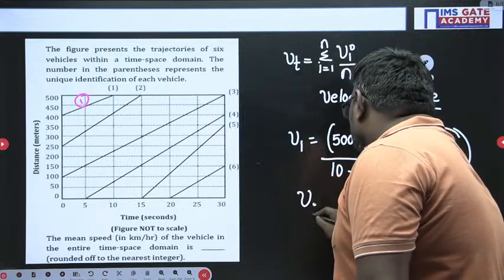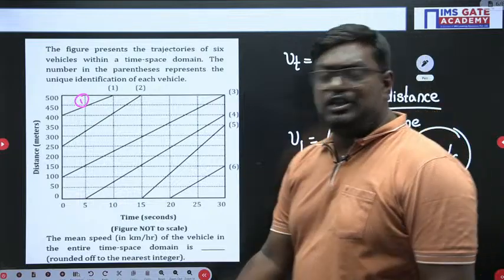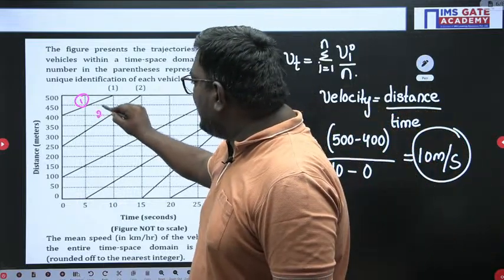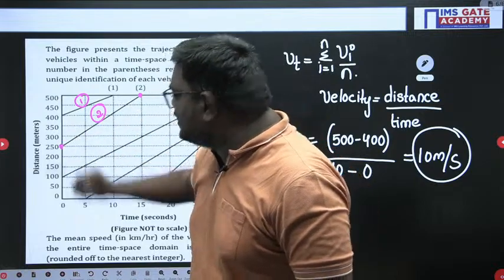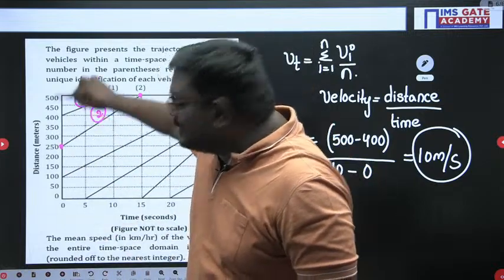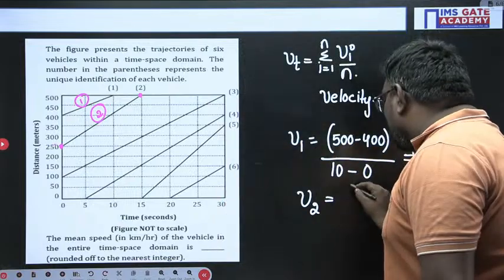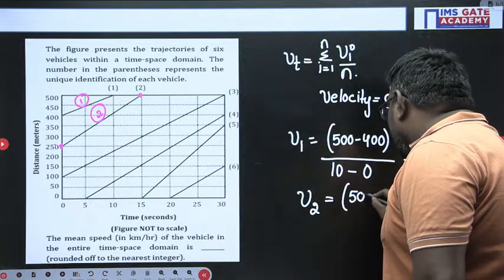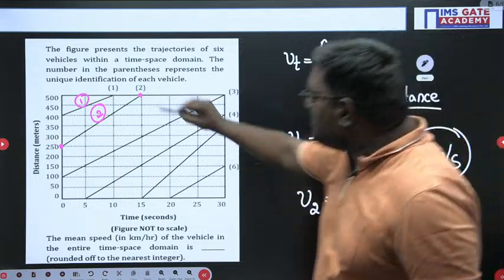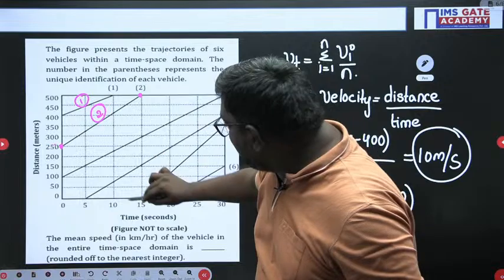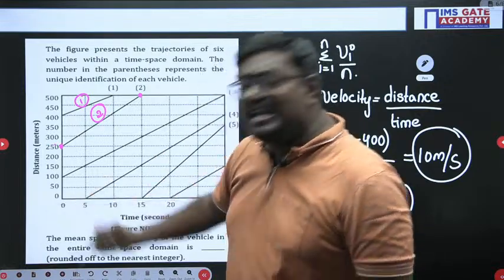Similarly, if I talk about the velocity in the second graph, here the distance is 500 and here the distance is 250. So find the difference between them. The velocity is equal to 500 minus 250 upon the time. For line 2, the time is 15 seconds and the other is 0.